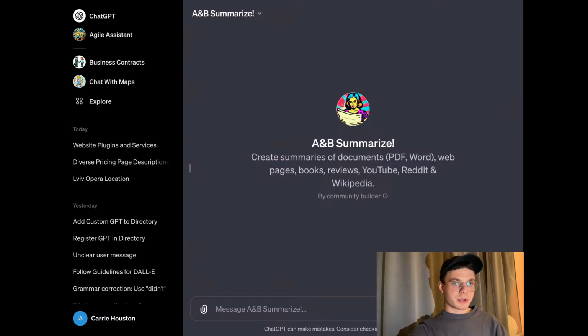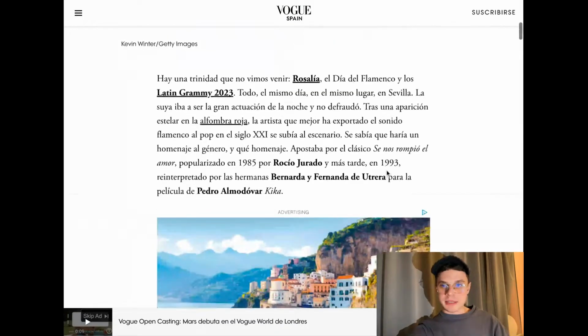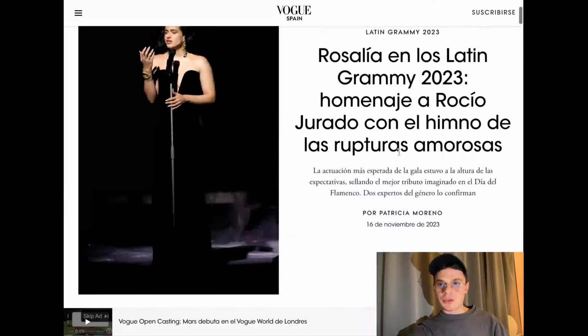So with this one in particular, I would really recommend to ask the chat, what are the capabilities of the GPT, so you can have the full list and the full understanding of what can be done with this particular plugin. You can upload different articles, documents, you can upload YouTube links, Reddit links, and so on and so on. I'm going to show you a few user cases for this particular GPT. Let's say we want to work with a link to the article, but a little bit extra task for the chat. It's going to be in Spanish, and we don't need to translate.